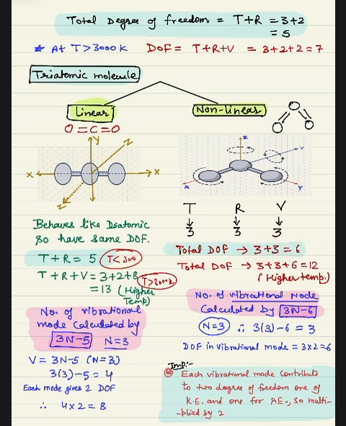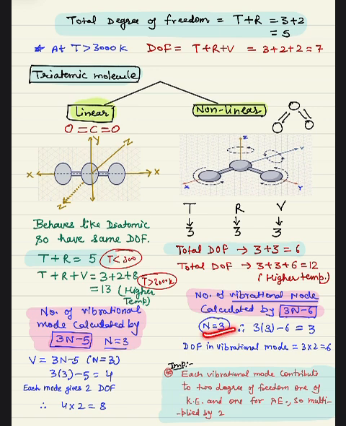But when temperature is more than 3000, it will start vibrating. Then we have to find the vibrational mode. So vibrational degrees of freedom are 6. How? When your molecule is non-linear, then vibrational mode is calculated by 3n minus 6. Again I am telling, when it is linear we will calculate vibrational mode by 3n minus 5, but when it is non-linear then we will find vibrational mode by 3n minus 6.